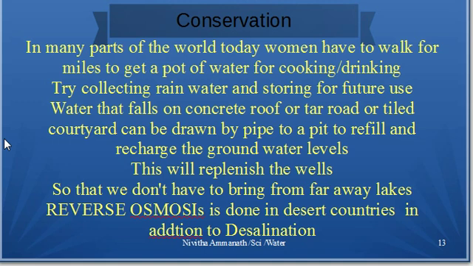Otherwise, we will have to use a motor pump to clean the water in the lake or a reservoir and bring it to the apartments. Reverse osmosis is done in desert countries. This is desalination, where the impure water or the saline water is converted into drinkable water.